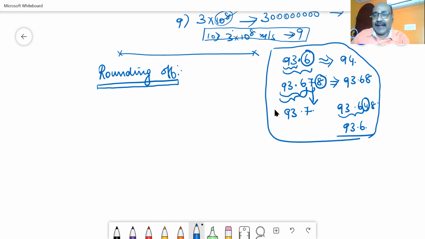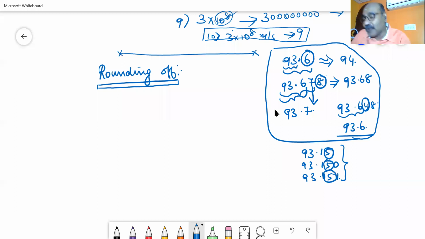Because in day-to-day life, we are doing this frequently. For writing this also, we have some rules. That rule becomes applicable if you are getting a number like 93.15, or 93.150, or you can get 93.151. If the rounding off digit is equal to 5, what will you do? Whether you can add or whether you have to leave it out, that we have to see in rounding off. All other rules are what I have given here. Let us see what is the first rule.